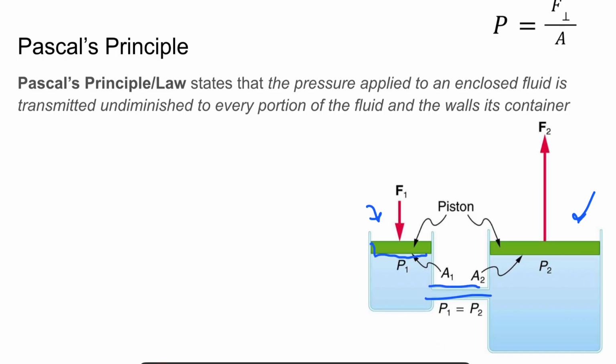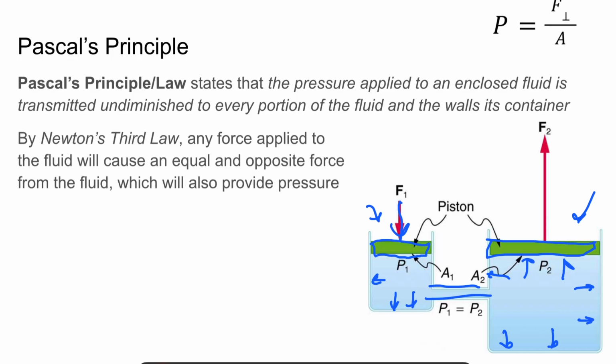So if we have some sort of a piston that will press in on the fluid, when we push down on it, we're going to apply some pressure onto that fluid. And that pressure is going to be exerted along every portion of the fluid. So every wall of the container will feel that pressure. And as we increase that pressure, then that pressure is going to increase on every wall of the container. By Newton's third law, any force applied to the fluid will cause an equal and opposite force from the fluid, and that's the pressure we're going to feel exerted on the walls of the container.